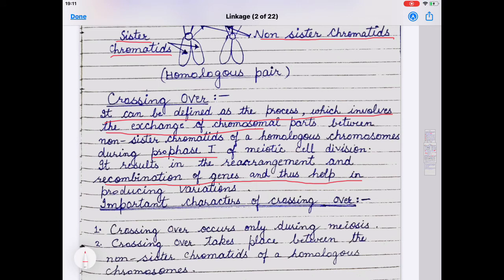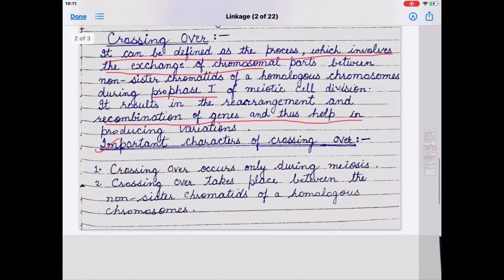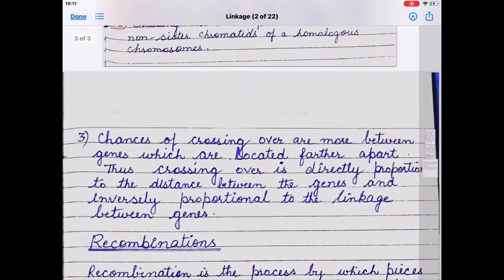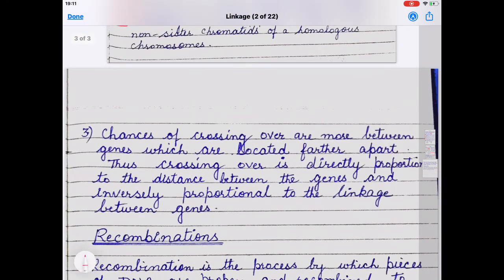What are the important characteristics of crossing over? First, crossing over occurs during meiosis, because during meiosis gametes are formed. Second, crossing over takes place between the non-sister chromatids of homologous chromosomes. Clear? Third, chances of crossing over are more between genes which are located farther apart.